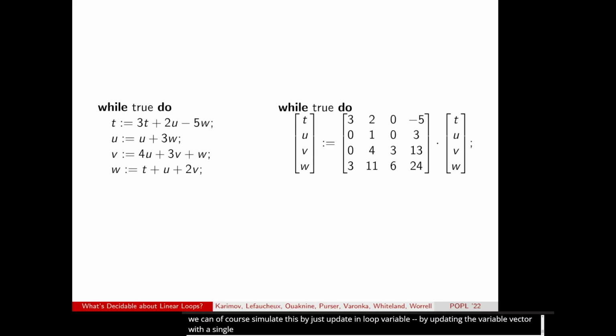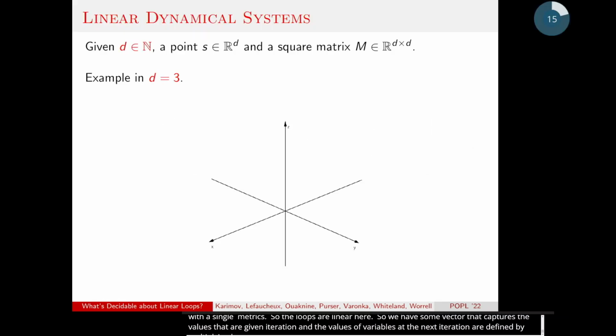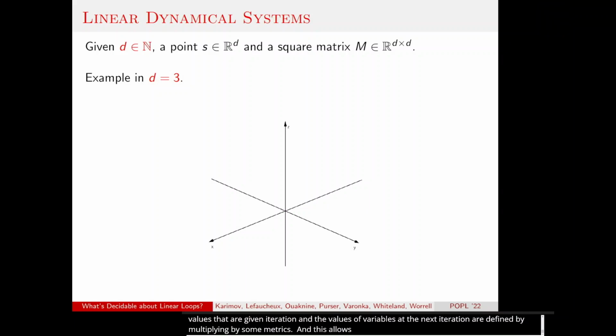So now we just have some vector which captures the values of variables at a given iteration, and the values of variables at the next iteration are defined by multiplying by some matrix. And this allows us to talk of loops as linear dynamical systems.